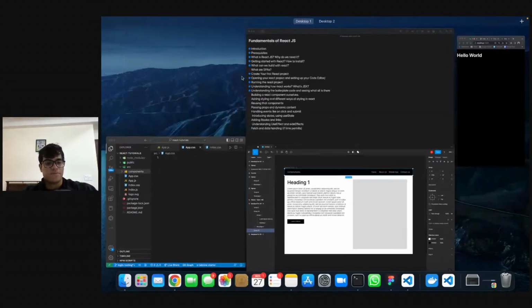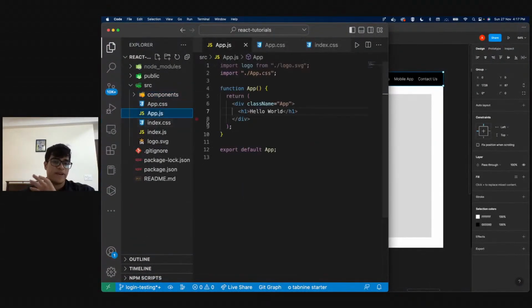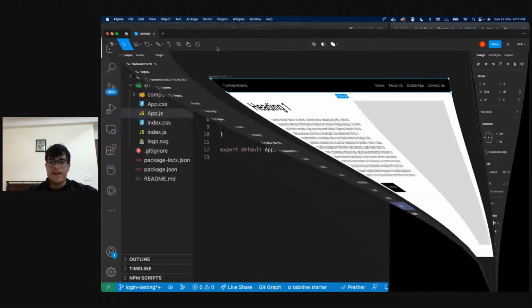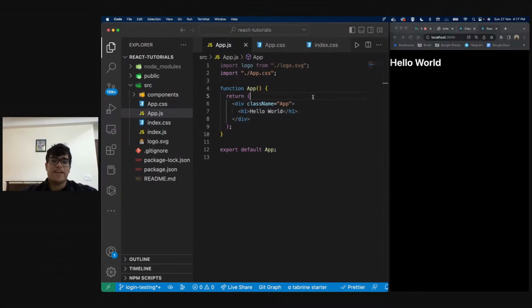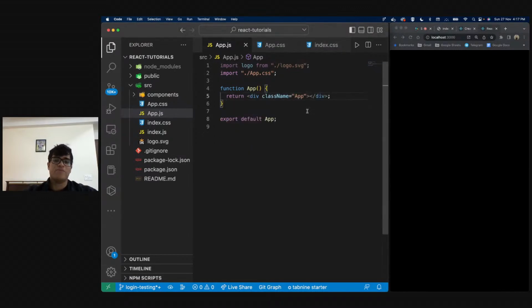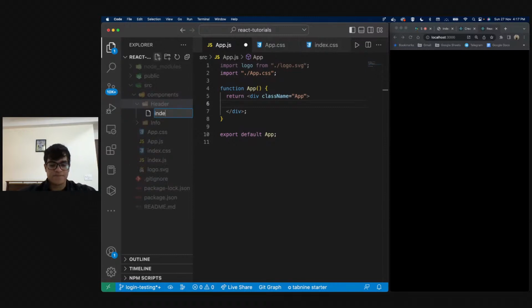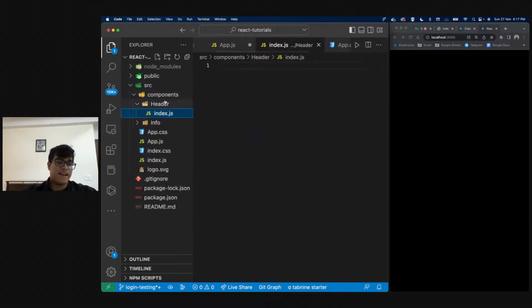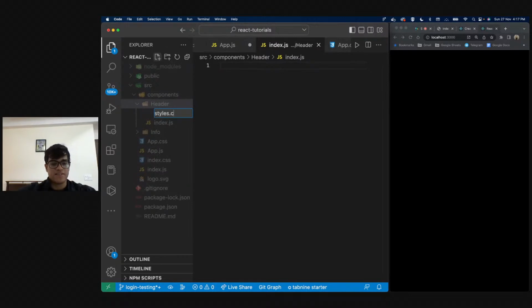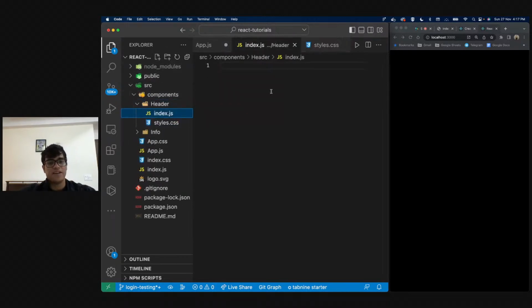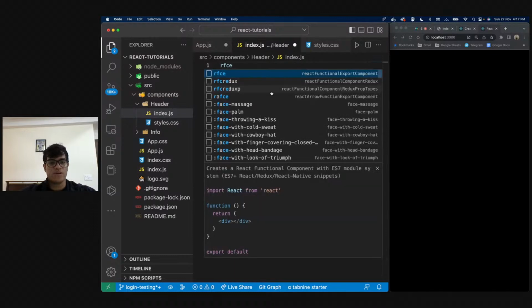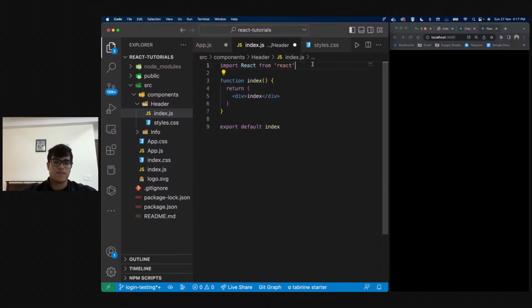Okay. I will go to my app.js. Okay, so now I can get rid of this for a while. And this is what I have so far, right? I'll get rid of my h1 and now I'm going to build my header component. Now, how do I do that? So I have already made this folder, right? Header. So now over here, I'm going to say index.js and I'm going to say styles.css.